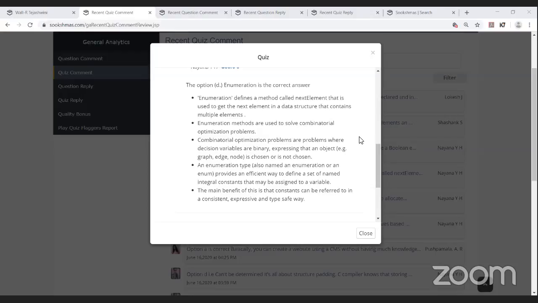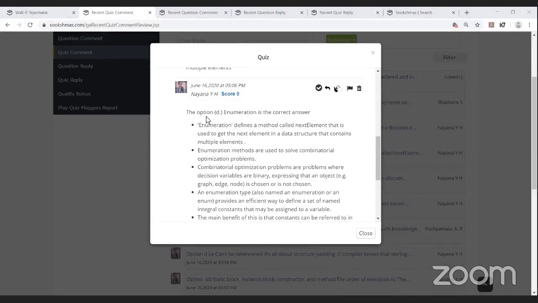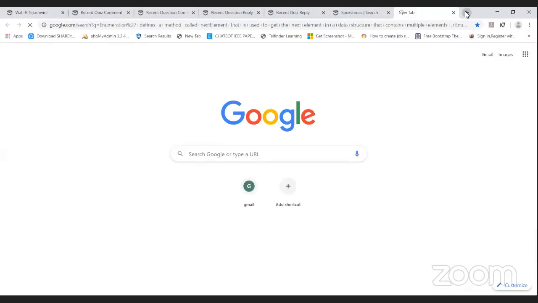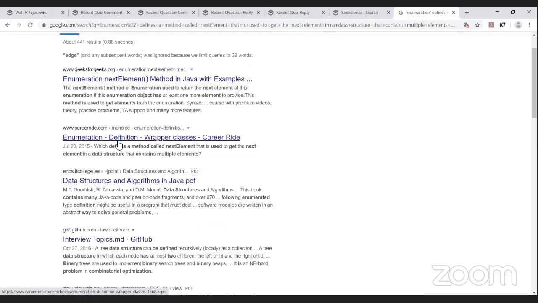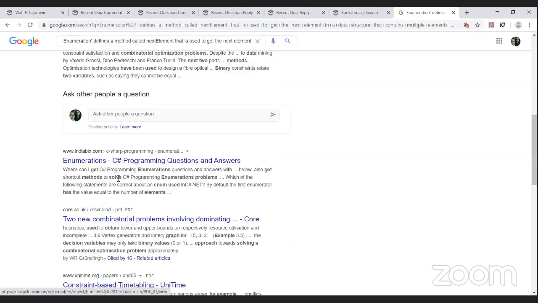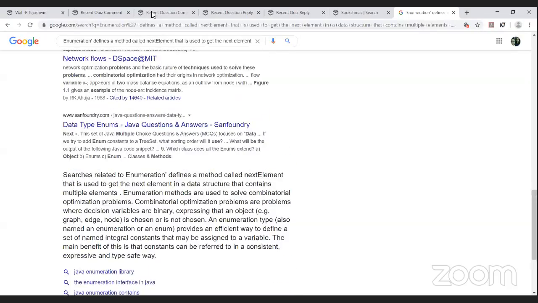Okay, she's explained well about the enumeration, how it takes the value and how the problems are going to be solved using enumeration. She's specific about her answer. Today her comments are also very good by Naina YH. Let me verify this. Enumeration defines a method called next element. Yeah, I think she has clubbed the sentences also.